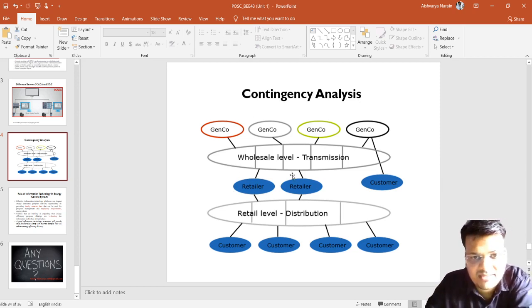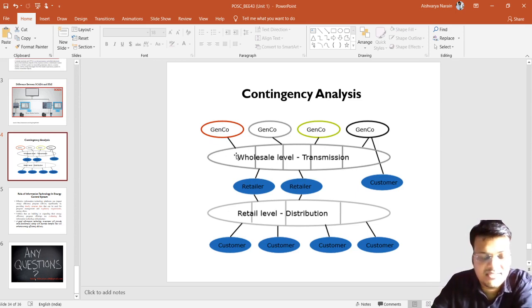There are lots of methods to control the contingency, called congestion management, like generation rescheduling, transmission FACTS devices, demand response, and load curtailment. All these come under congestion management. Like that, we control the congestion in the system, like a sudden change in demand or any outage of line or any fault.